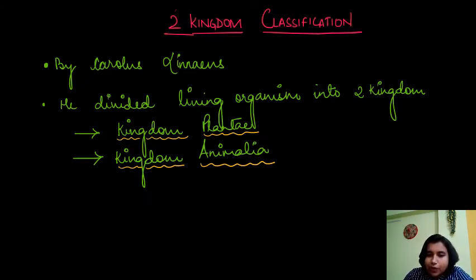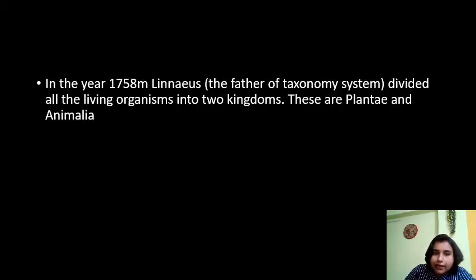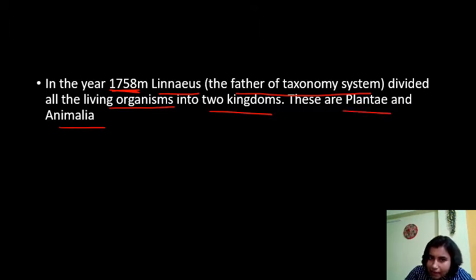Next, 2 kingdom classification. The scientist who came out with the 2 kingdom classification was Carolus Linnaeus. He divided living organisms into 2 kingdoms, Kingdom Plantae and Kingdom Animalia. In the year 1758, Carolus Linnaeus, also known as the father of taxonomy, divided all the living organisms into two kingdoms, Plantae and Animalia.